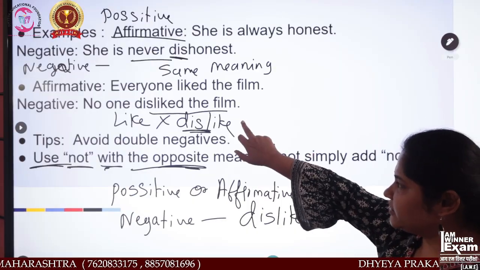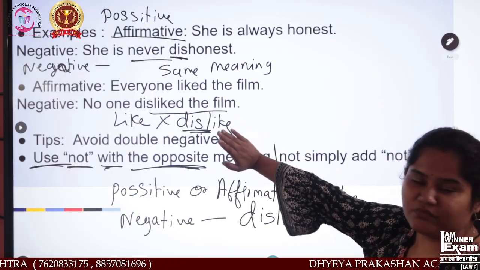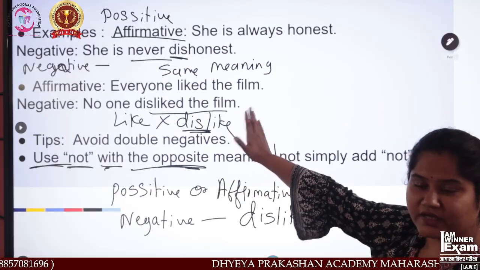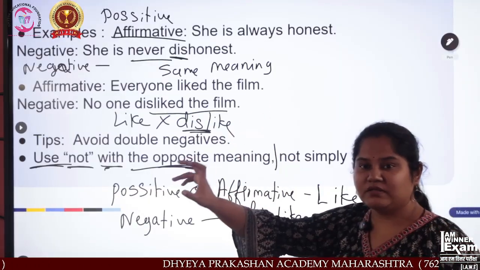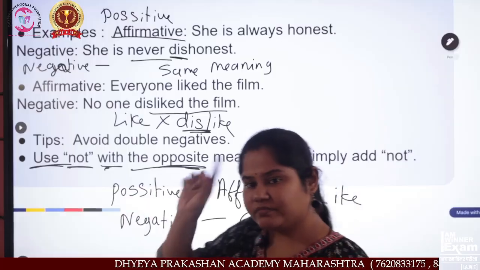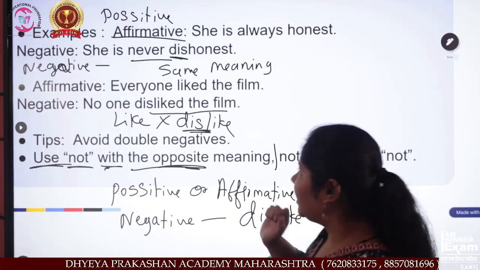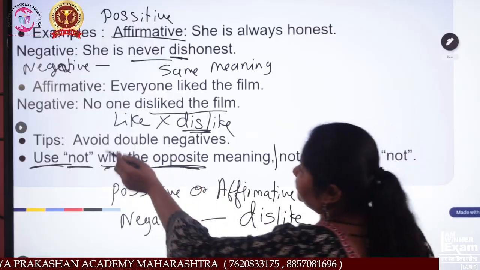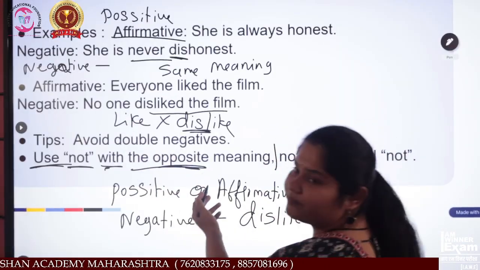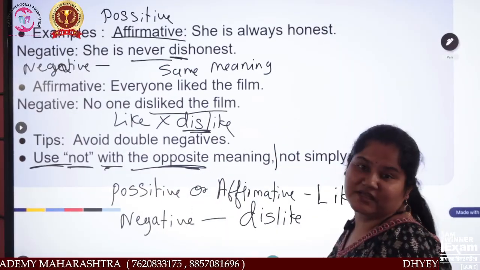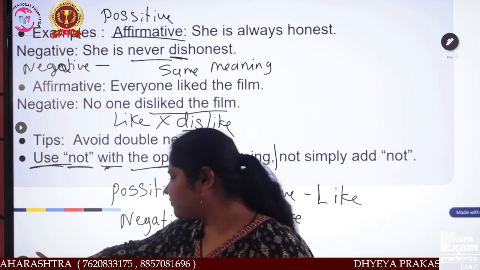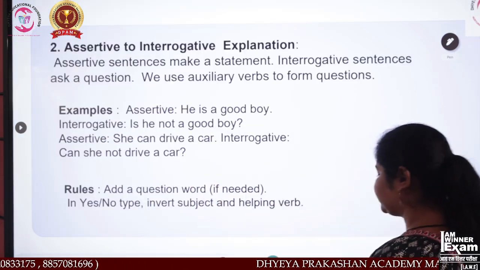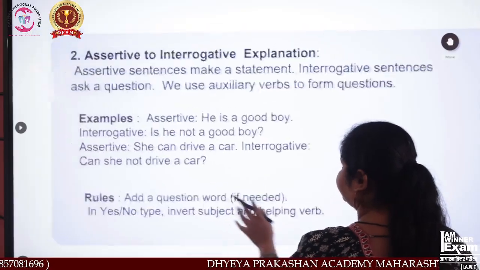But in this sentence, what we have done is arranged that negative word in such a way that the sentence becomes different and its meaning stays the same. Okay, everyone likes the film, but no one dislikes the film means everyone is liking it. Okay. Now next is what? Again, the next example over here.